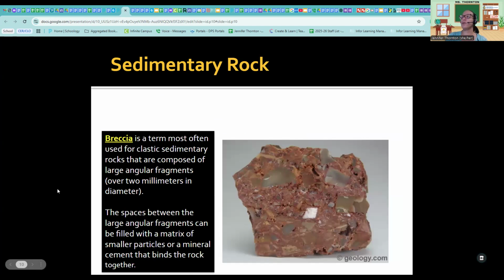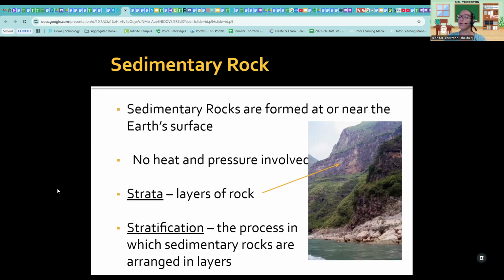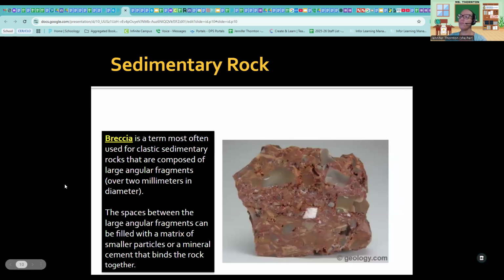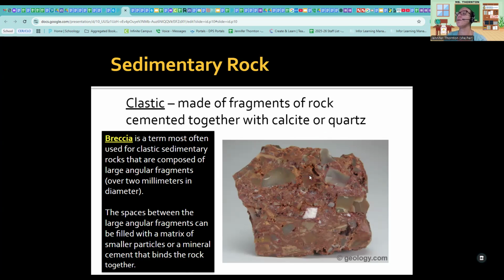Here's another example of sedimentary rock. This is breccia, I think that's how you pronounce this. It's a term often used for clastic sedimentary rocks that are composed of large angular fragments over 2 meters in diameter. The spaces between the large angular fragments can be filled with a matrix of smaller particles or a mineral cement that binds the rock together. As you can see in this example here of this rock, they're large chunks and then they're filled in by smaller granules of sand and stuff, and it's all compacted together and makes the rock look very coarse and fragmented.